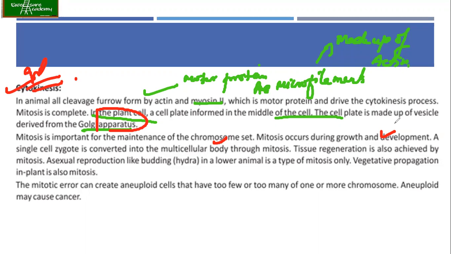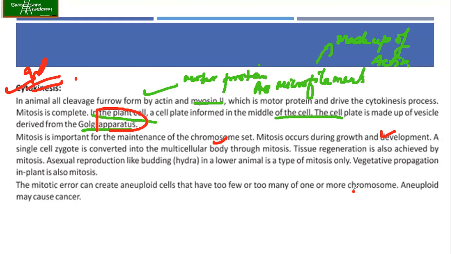Okay. So tissue regeneration is also achieved by the mitosis. Asexual reproduction, like budding of the hydra in animals, is a type of mitosis only. Vegetative propagation in plants is also mitosis. It's just that whenever we talk about these, we don't say mitosis. We have been calling them with different terminology.